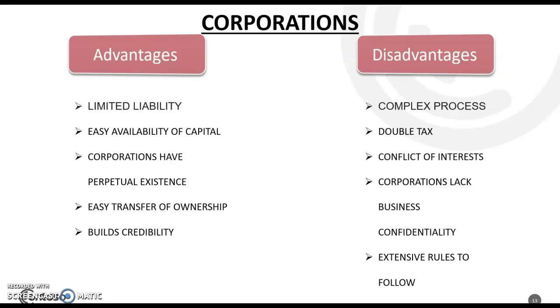Next, the most important is double tax. Corporations are taxed two times on their income. Firstly, the corporation has to pay a flat corporate tax on its profit, and then the dividends received by the shareholders are taxed in their hands. This makes it less attractive for business owners to set up a corporation.